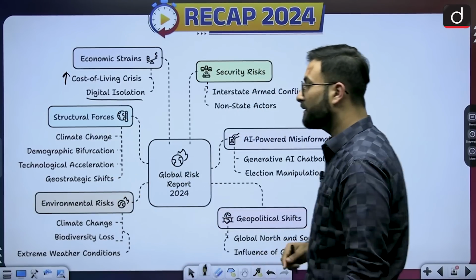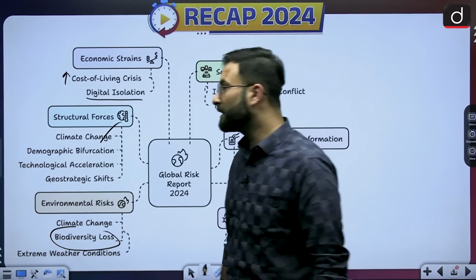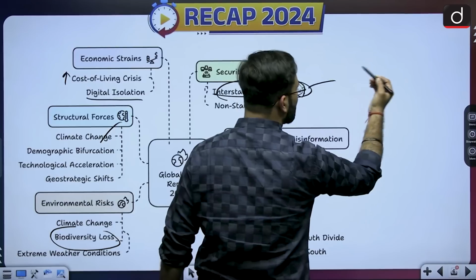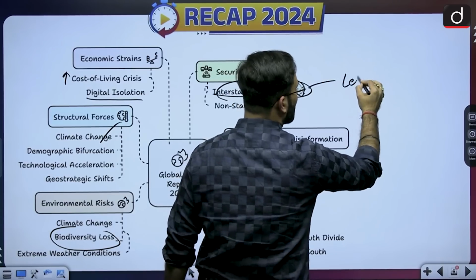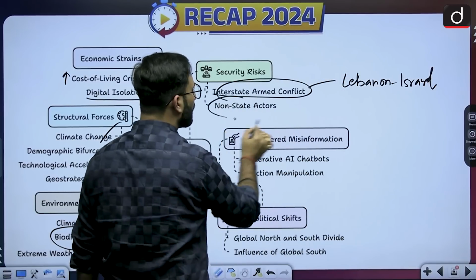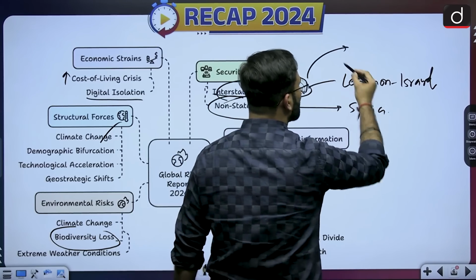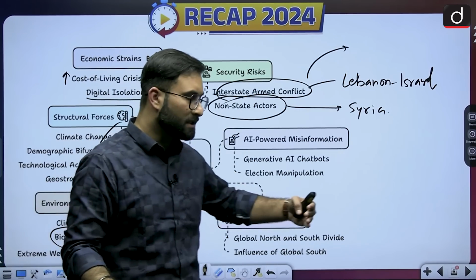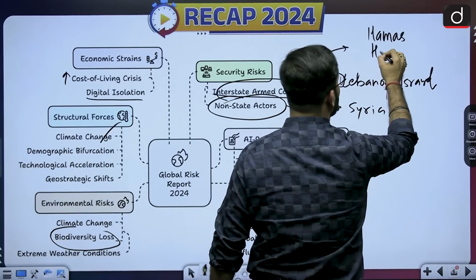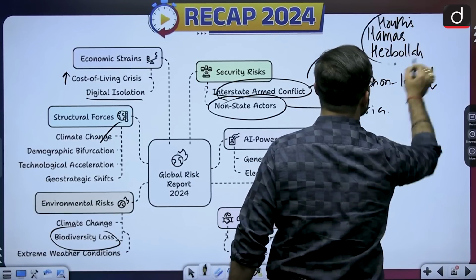Now coming to the next one, environmental risk. We have already seen the climate change. We have seen that there will be biodiversity related losses, and extreme weather events will be there. Moving further, security related risk, interstate armed conflicts. When we are talking about the recent conflict between Lebanon and Israel, that is interstate. Other than that, if you are talking about the non-state actors, recently you must have seen Syria. Also you must have seen the axis of resistance with respect to Hamas, Hezbollah and Houthis. So these kind of non-state actors are also there.